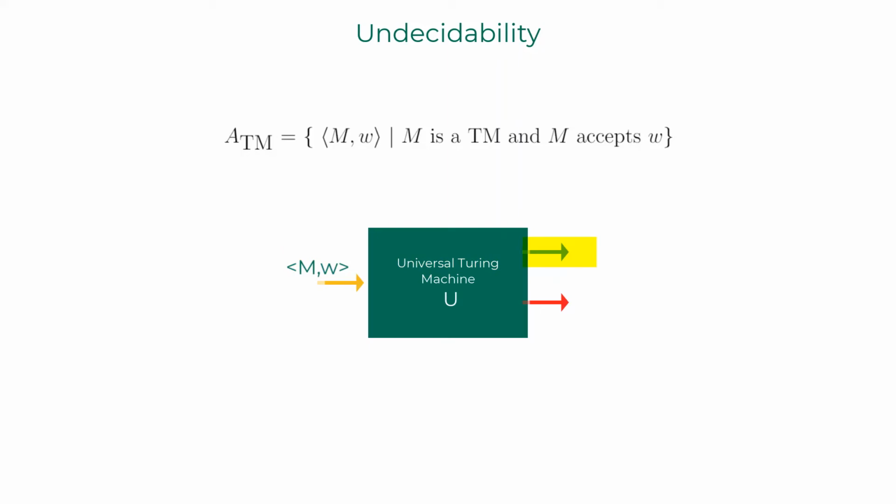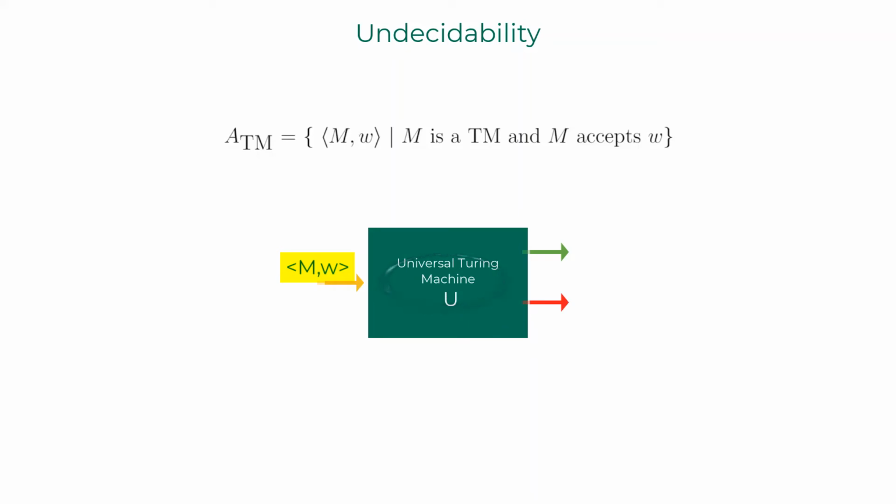But what happens when W is not in the language of Turing machine M? The Turing machine M can end up in reject state or end up in an infinite loop. This would push the universal Turing machine that is simulating M on W to end up in an infinite loop as well.